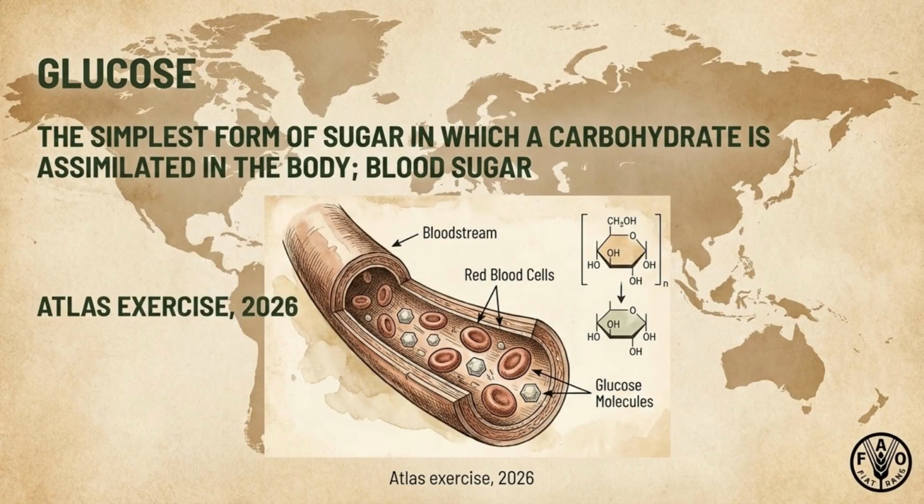Glucose is the simplest form of sugar, which is assimilated in the body and is known as blood sugar. Constant spikes from sugary diets stress insulin systems. Type 2 diabetes rates continue rising.